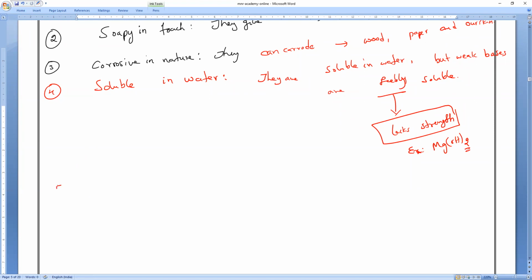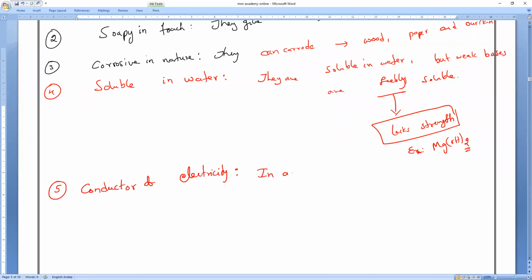So now they are also forming ions. They can conduct electricity, like acids. So they are also conductors of electricity, because they are also forming ions when they dissolve in water.